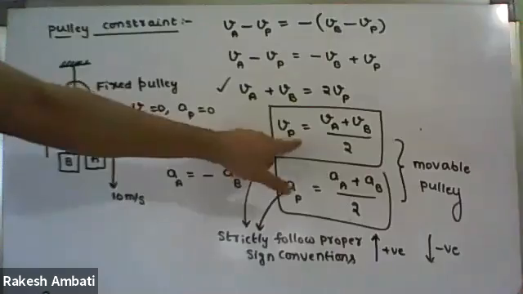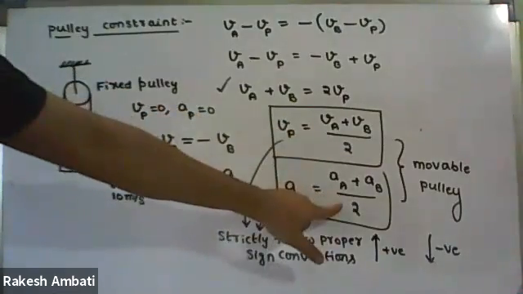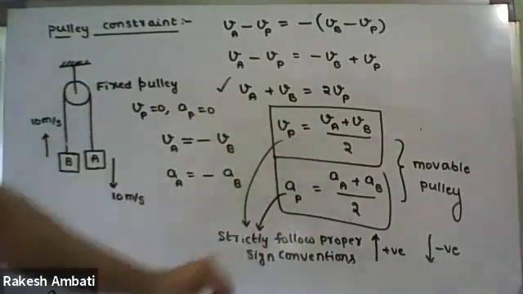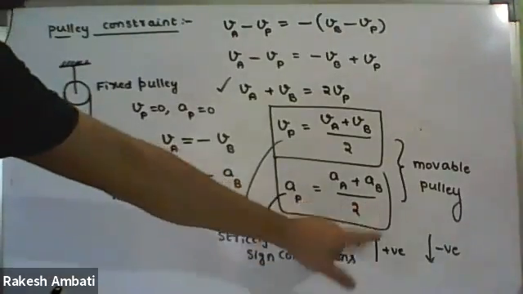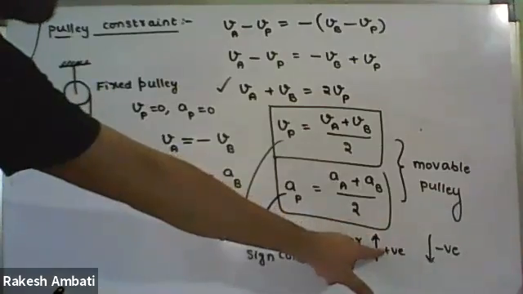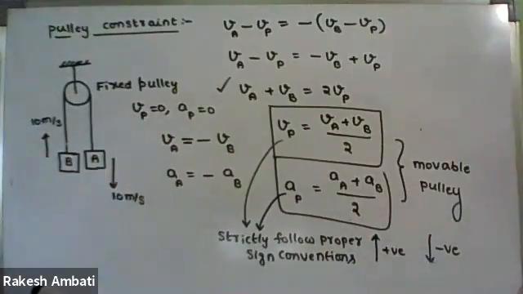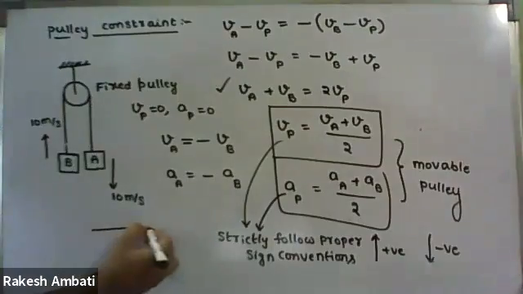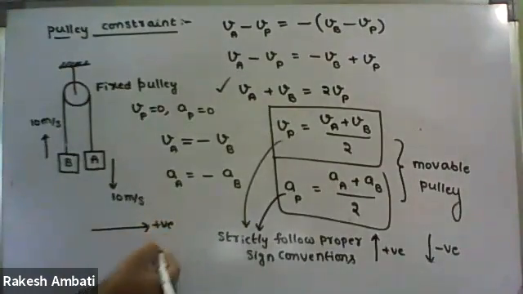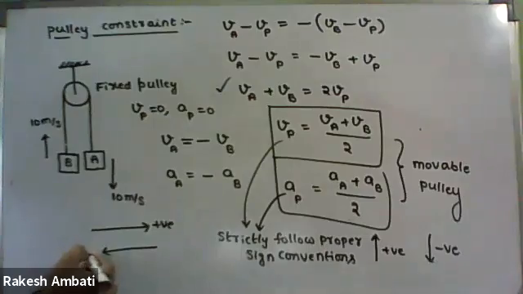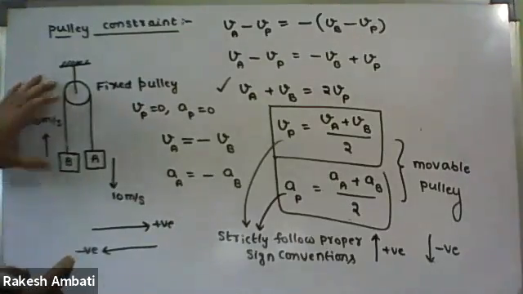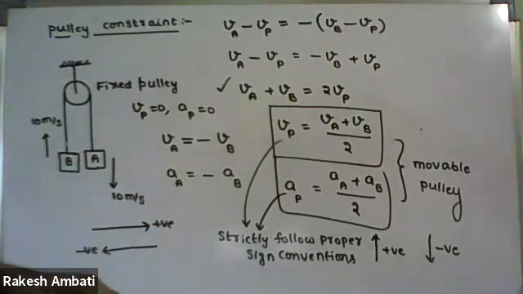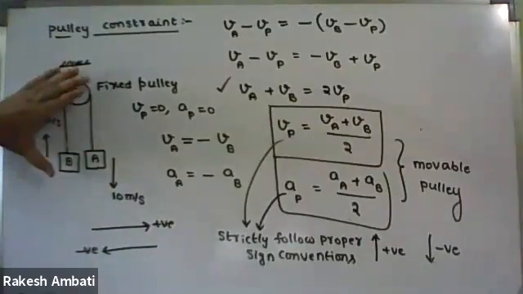So whenever we are following this velocity formula or this acceleration formula, we have to strictly follow the proper sign conventions. Upward velocity is taken positive, downward velocity taken negative. Same thing here, rightwards positive and leftwards negative. So keep this point in mind. Why? Because we will do the applications, we will do the questions. In some questions it will be helpful.